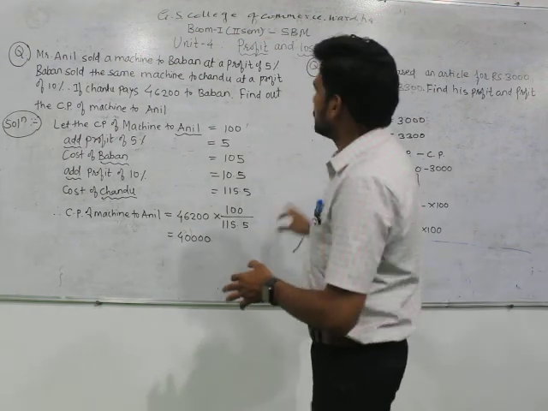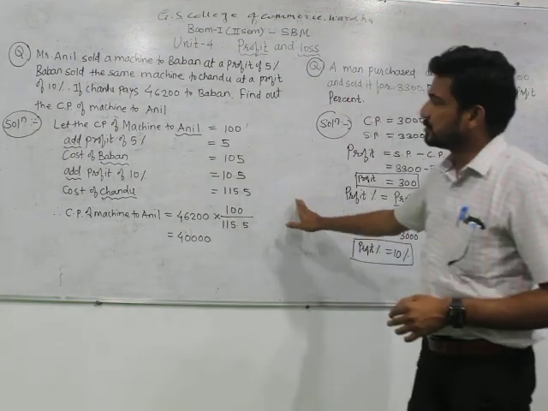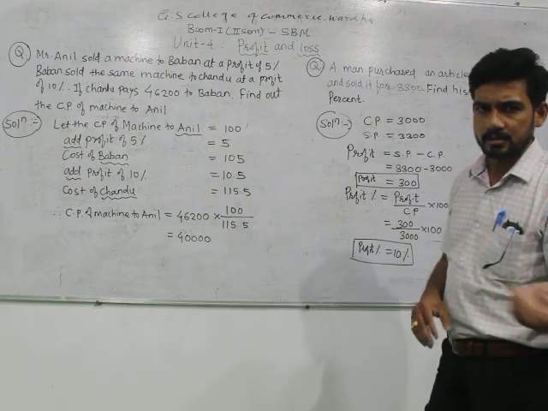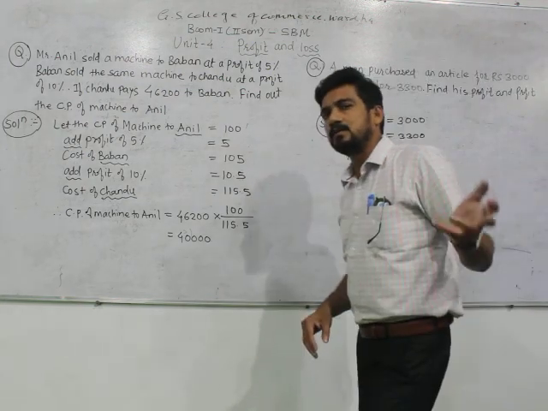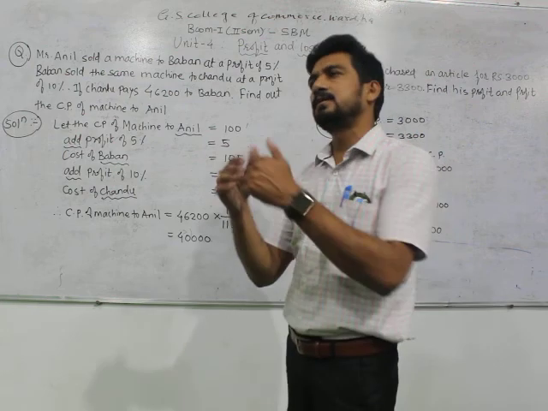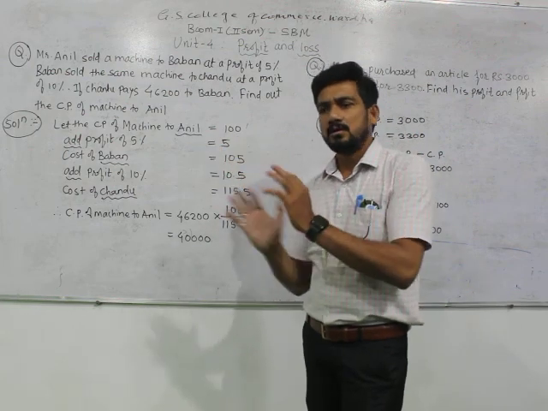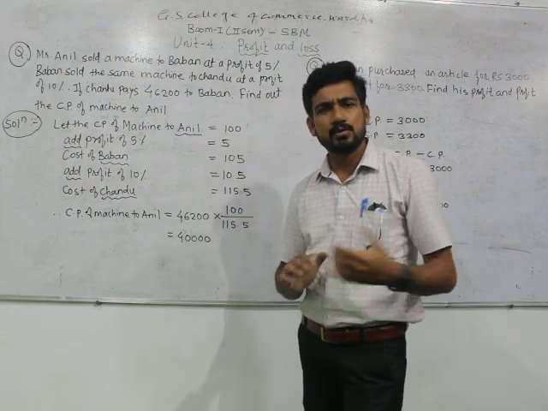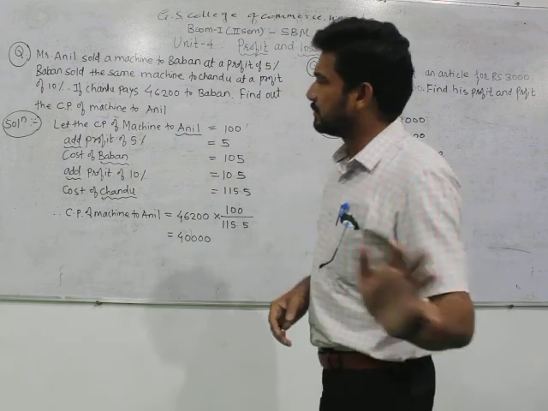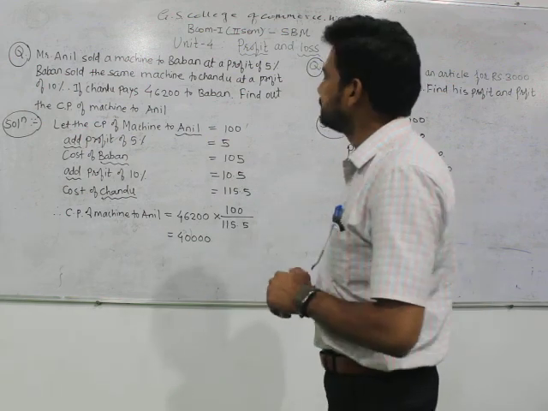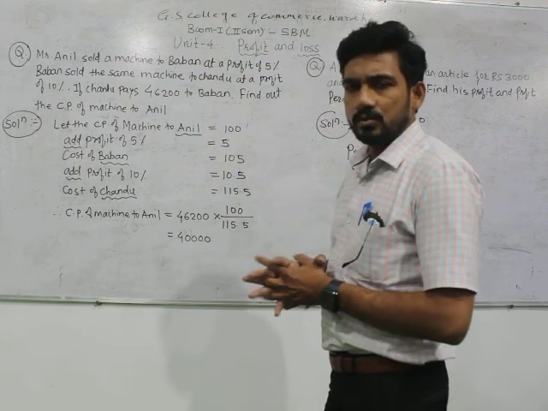Moving to the topic of today's lecture, profit and loss. Just clear up when a person will have a profit and when a person will have a loss. It is a relationship between cost price and selling price. That's the basic thing. Now we'll go straight to our first problem.